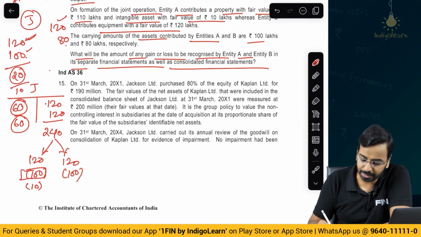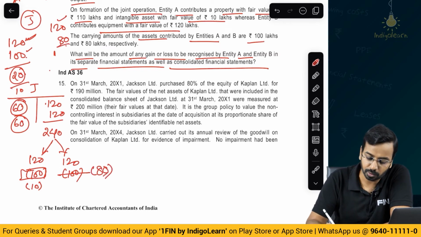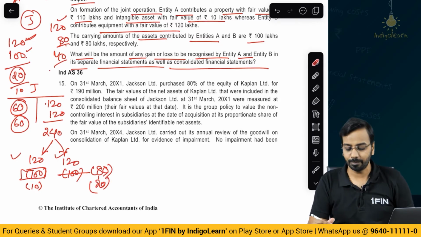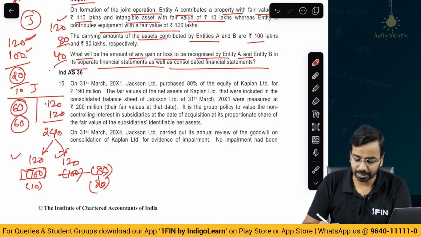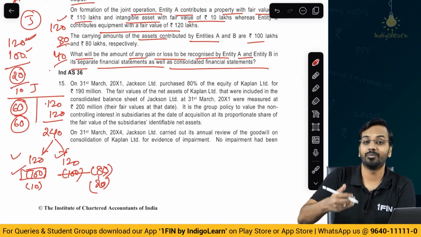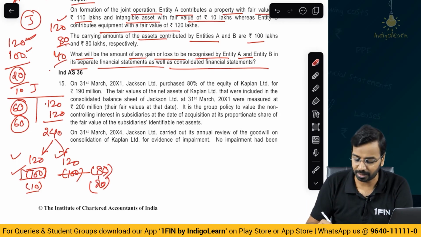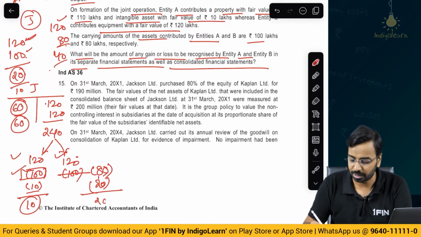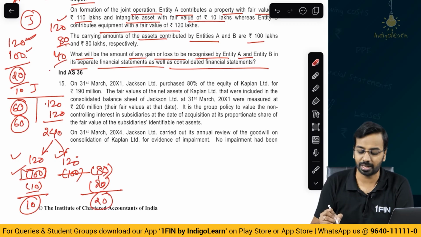Here 120, sorry, this is not 100, this is 80. Out of this, what is the unrealized profit? 40 is there, so 20 is the unrealized profit. So, share in assets 120, 120. Out of that, our carrying amount of 100 makes a gain of 20, but we have an unrealized gain of 10, so the net gain is 10. Here 120 minus 80, that makes it 40, 40 minus 20, 20 becomes the gain, right? So, that is how we can calculate the gain.